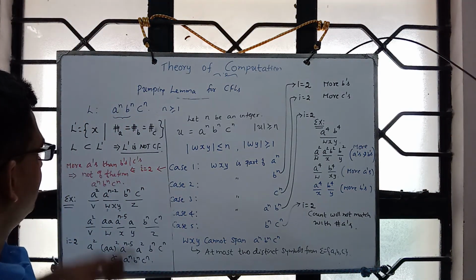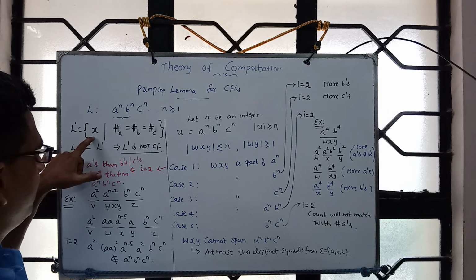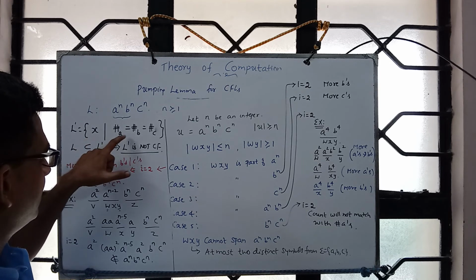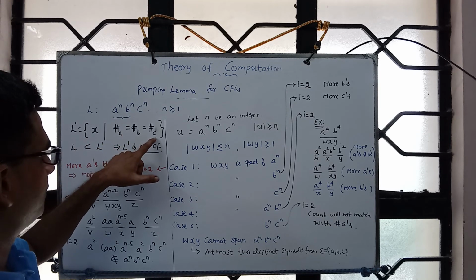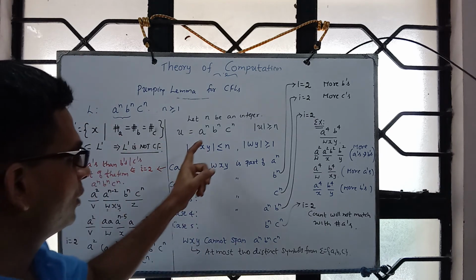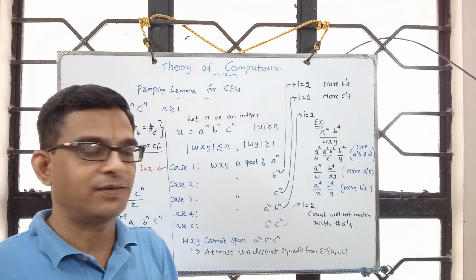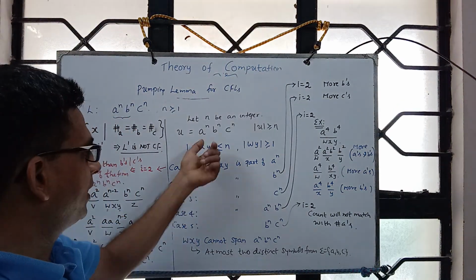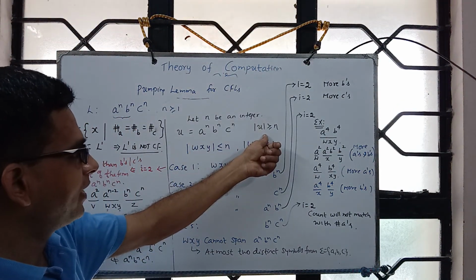A superset is the set of all strings over a, b, c such that the number of a's is the same as the number of b's, which is the same as the number of c's. Same proof, because the proof only says choose a string. Choosing a string is within our control. The only thing is the length of the string must be at least n.